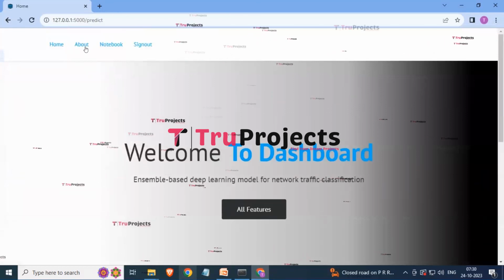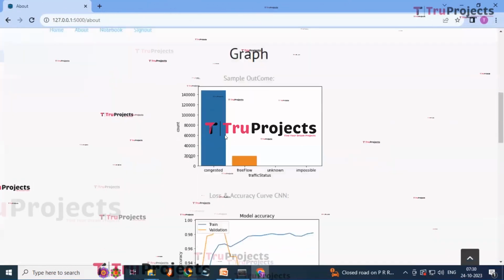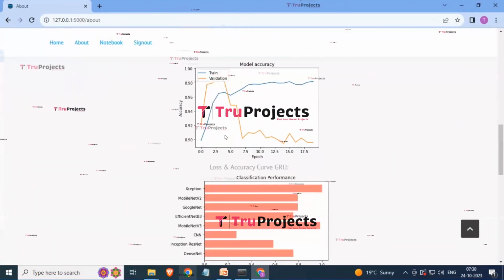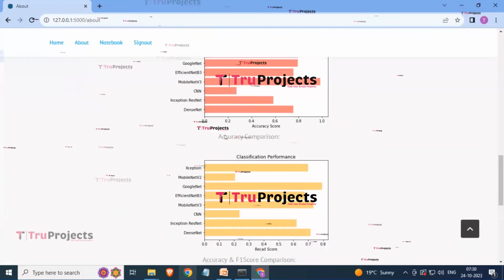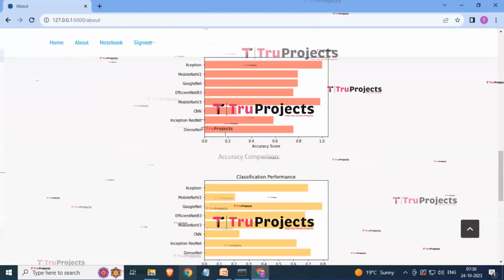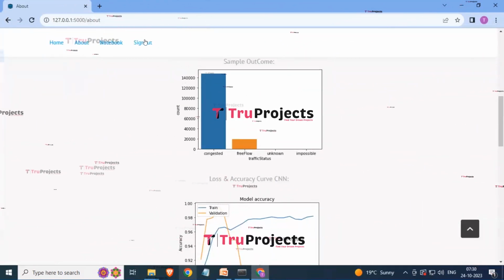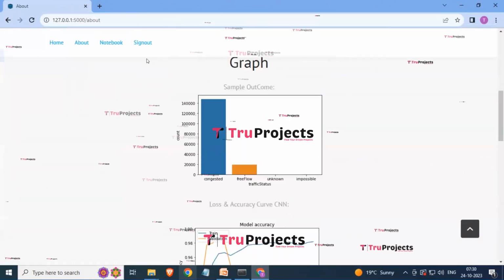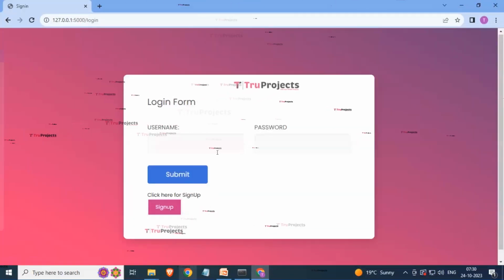Here you can see that there is a button for about. Just click on this button. And here you can see that there are many different graphs where we have used many different algorithms, and based on these algorithms we have got the accuracy, precision, recall, and F1 score. So here you can see there is a button for sign out. By simply clicking on this button we can successfully log out.